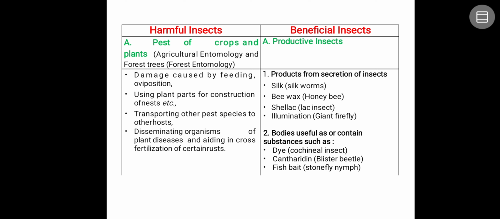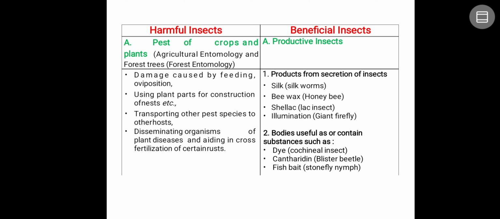Take the example of red ants. It is very difficult for us to harvest fruits like mango or guava if there are red ants. And some insects like ants are involved in the transportation of other pests like aphids and mealybugs from one crop to another crop. Next, disseminating organisms of plant diseases and aiding in cross fertilization of certain pests. Some of the insects transmit or act as a vector for many diseases.